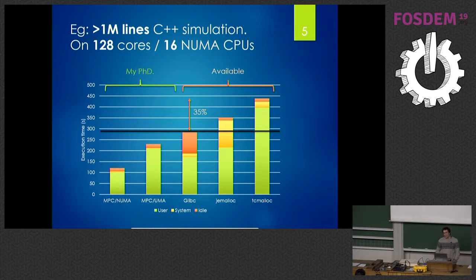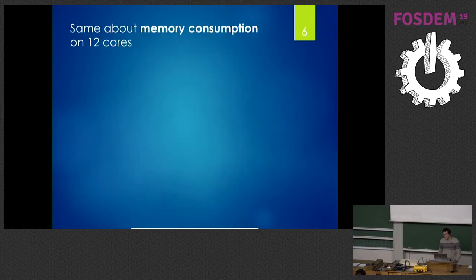And even more, when I did my PhD, I was implementing my memory allocator taking into account all the issues I was seeing on those things. And just by improving the communication with the operating system, I was able to gain 20% of performance on this application. And again, taking into account the NUMA, 58% of improvement, just by changing the malloc. So this is an extreme case. There are not so many applications with such large gaps, but still, when you start to look, there are a lot of applications where you can gain 10, 20%. This is quite common in HPC now.